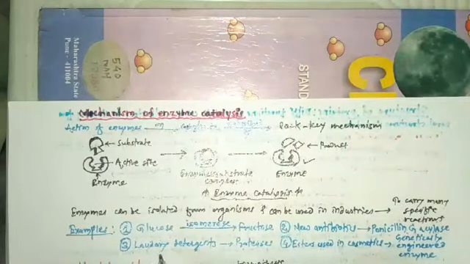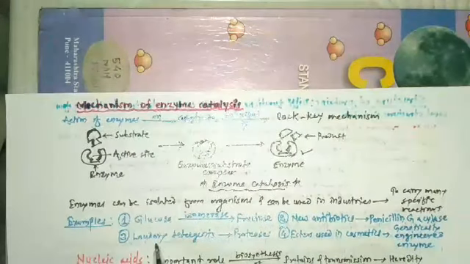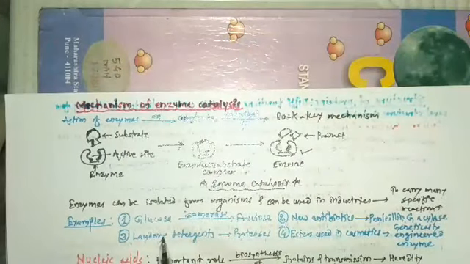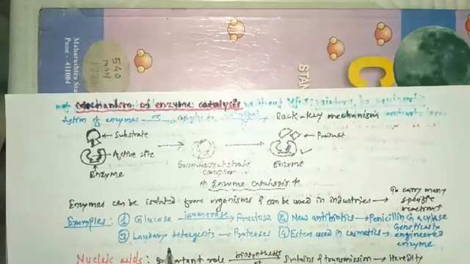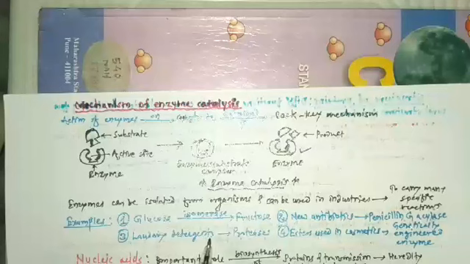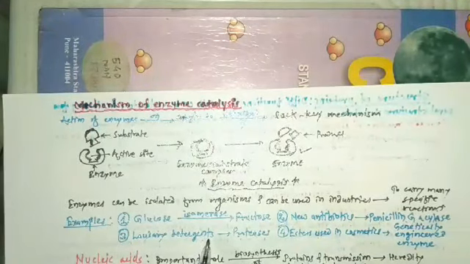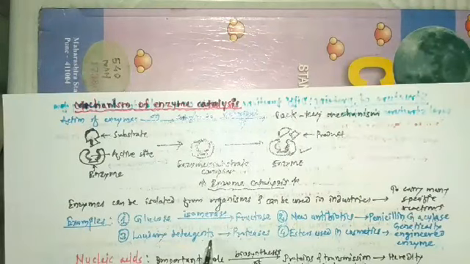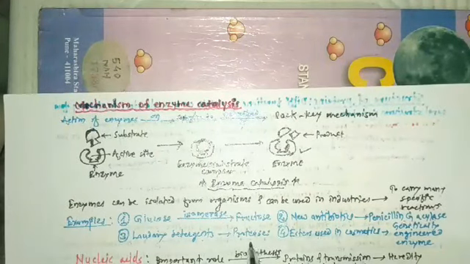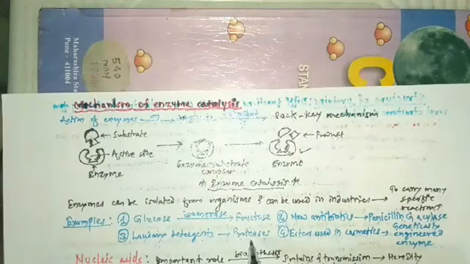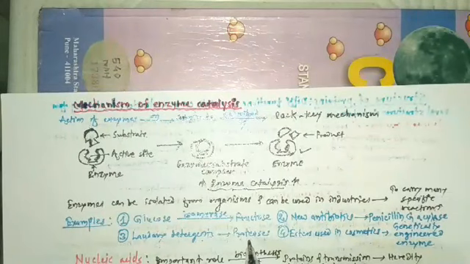The next example is the manufacture of detergent. Manufacture of laundry detergents can be done by an enzyme, and that enzyme is protease.